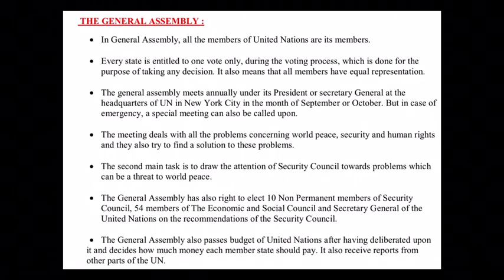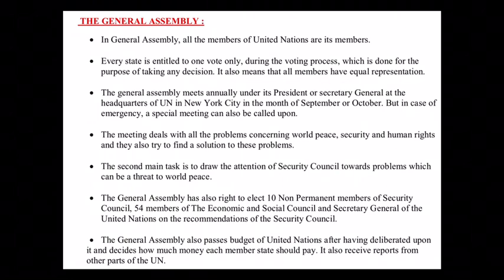The second task of this meeting is to draw the attention of the Security Council, the second organ, towards problems which can be a threat to world peace. Now this Security Council is the main executive organ of the United Nations. So whatever problems are there in the world regarding peace, the Security Council's attention is drawn towards those problems.